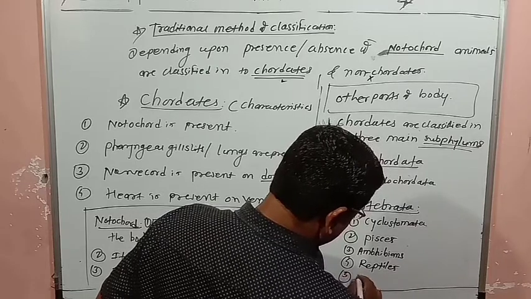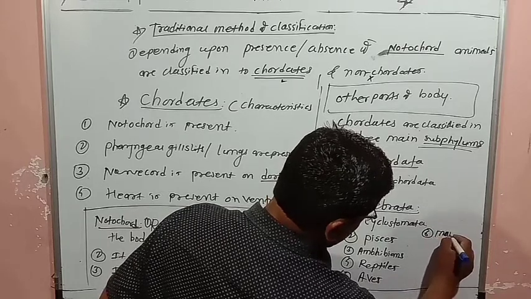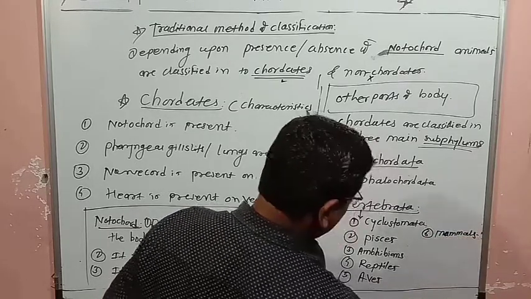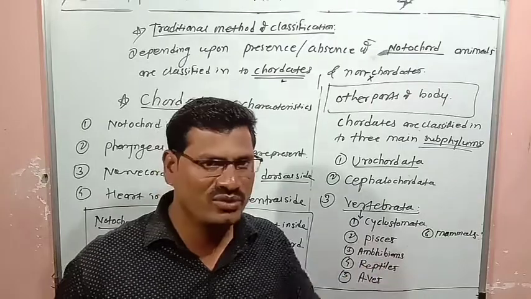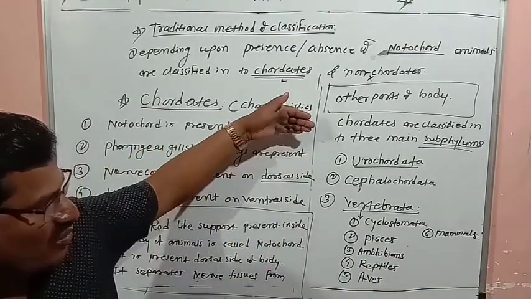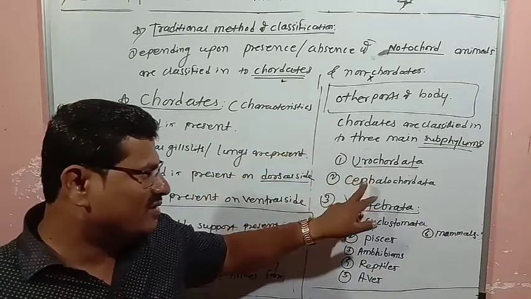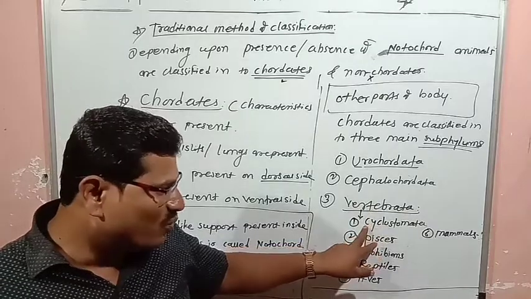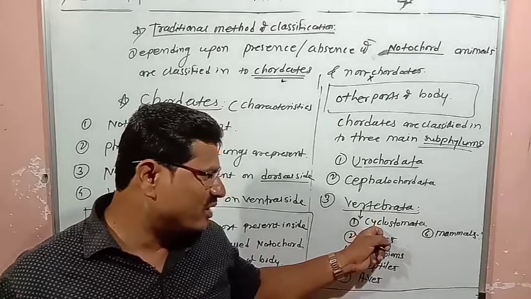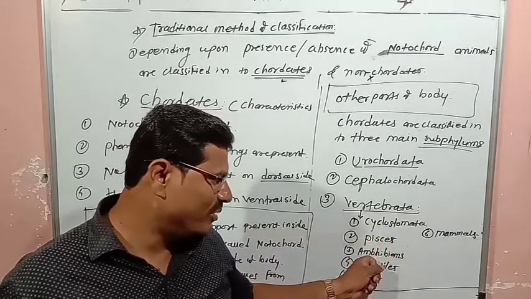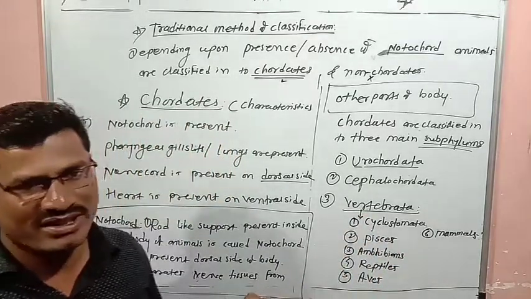Then fifth one is Aves, and sixth one is Mammalia or mammals. This detailed structure we are going to study in the next video. So you have to remember that chordates are classified into 3 subphylums: Urochordata, Cephalochordata, Vertebrata. Vertebrata is again classified into 6 classes: Cyclostomata, Pisces, Amphibians, Reptiles, Aves, Mammals. The remaining part we'll see in the next video.